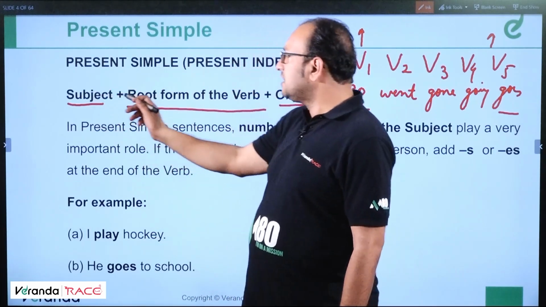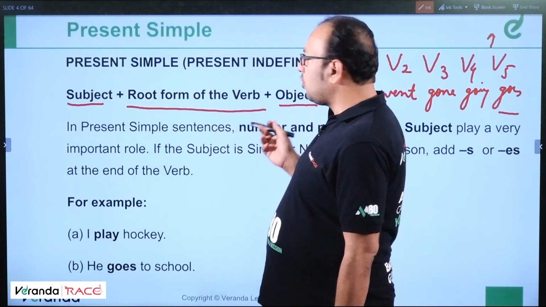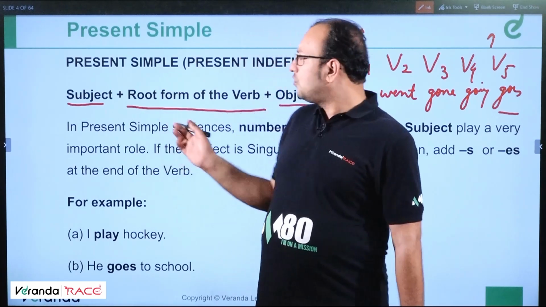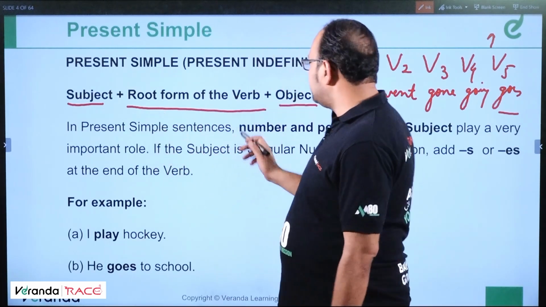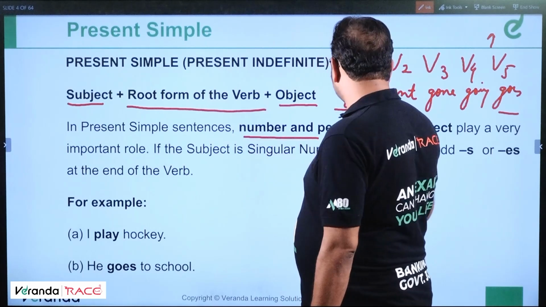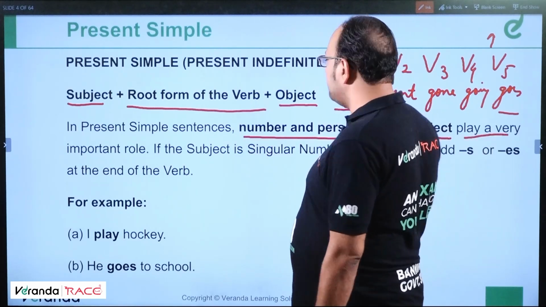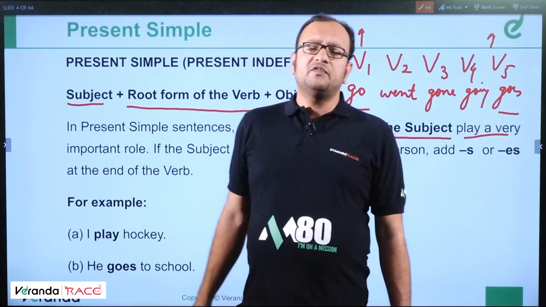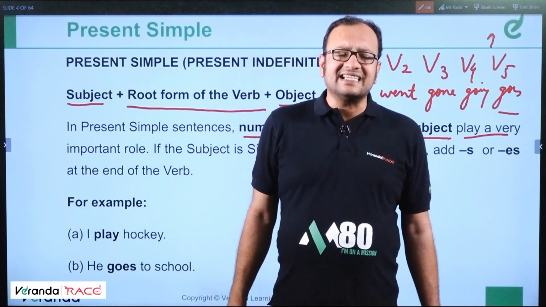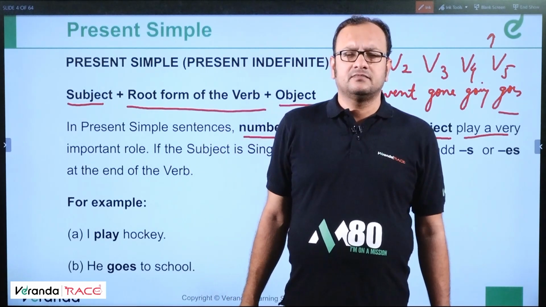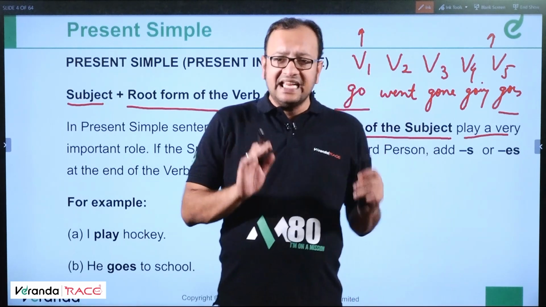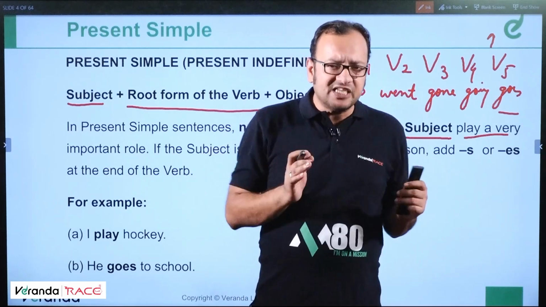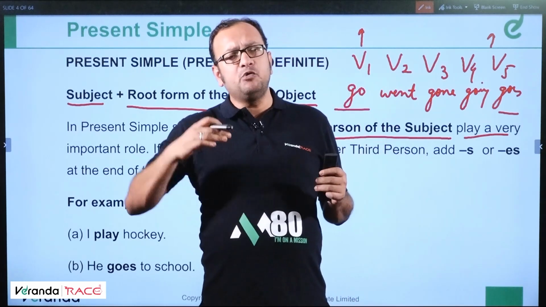So when we say subject plus root form of the verb plus object, root form of the verb means V1 or V5. Clear? In present simple sentences, the number and person of the subject play a very important role, because if we say children like chocolates, the child likes chocolates. Children like means plural subject, so the verb becomes a plural verb.